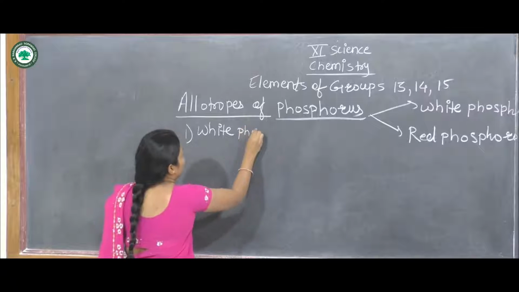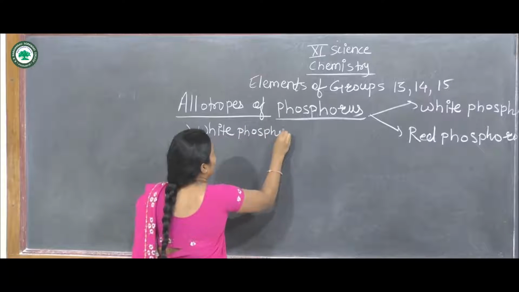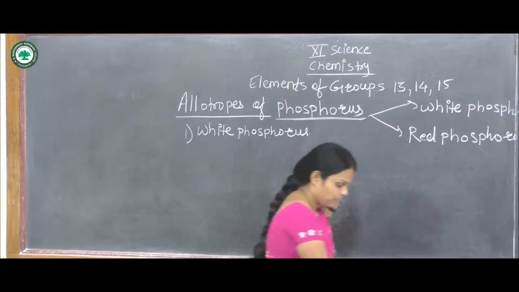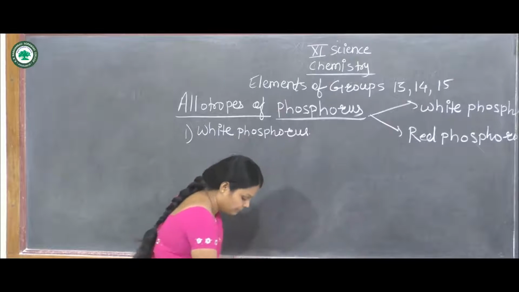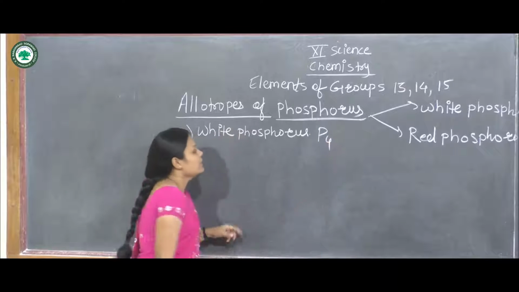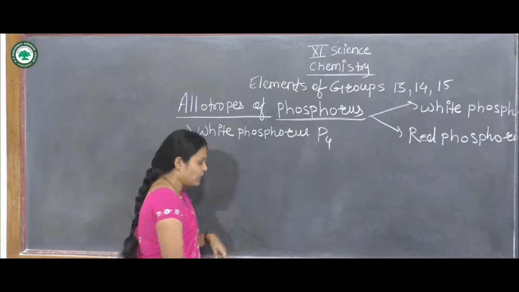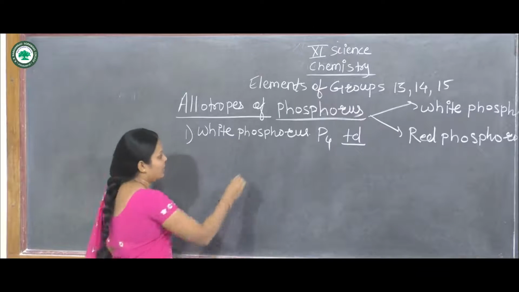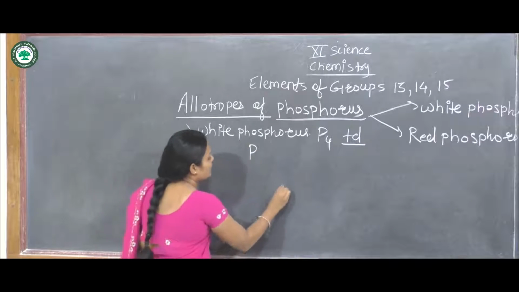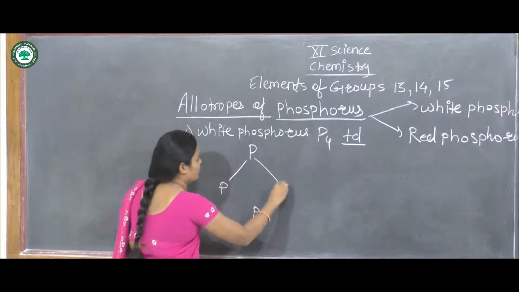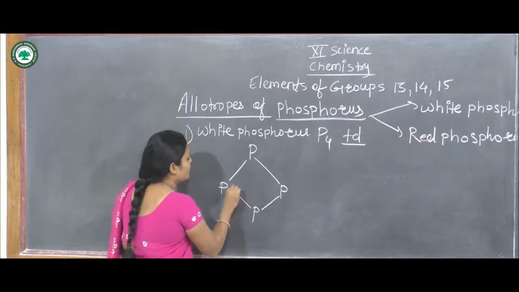Now the structure of white phosphorus is P4, meaning tetrahedral phosphorus. This is a tetrahedral phosphorus and here is the structure. Here is phosphorus 1, 2, 3 and 4. This is the structure of white phosphorus.